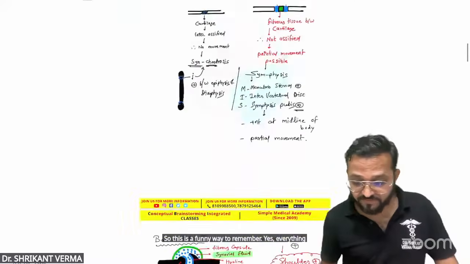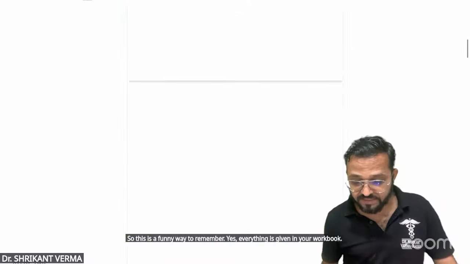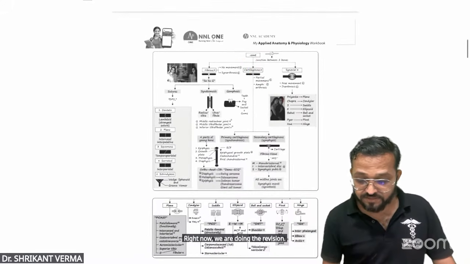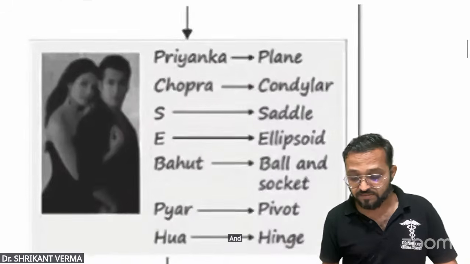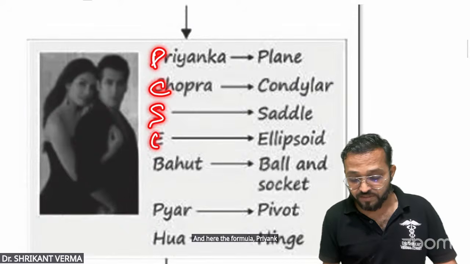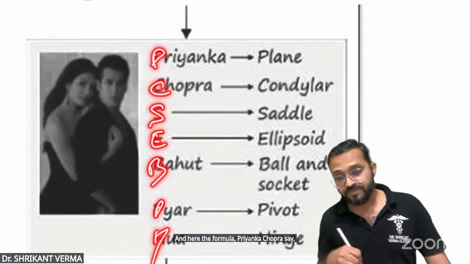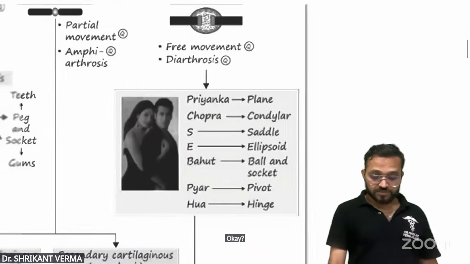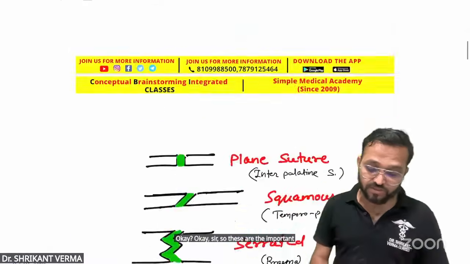Yes, everything is given in your workbook. We had seen it in detail at that time. Right now we are doing the revision. All the joints are on this page, and here is the formula. We shared the file with you. Okay, fine. So these are the important joints of the body.